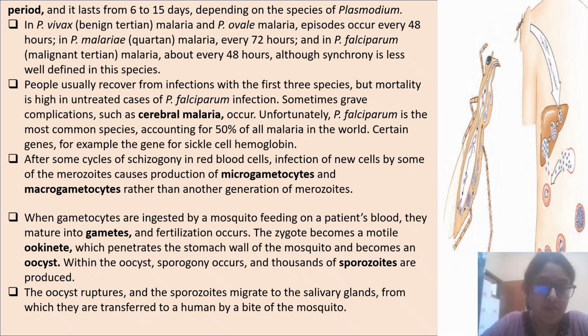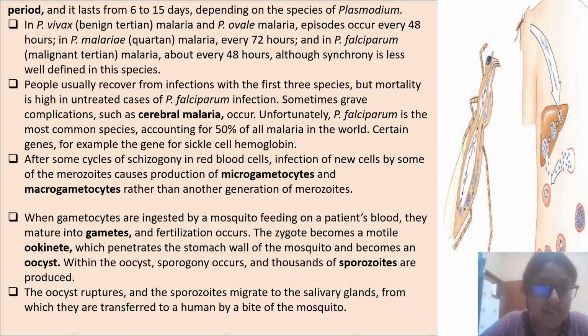People usually recover from infections with the first three species, but mortality is high in untreated cases of Plasmodium falciparum infection. Sometimes grave complications such as cerebral malaria occur. Unfortunately, Plasmodium falciparum is the most common species, accounting for 50% of all malaria in the world. Certain genes, for example, the gene for sickle cell hemoglobin,